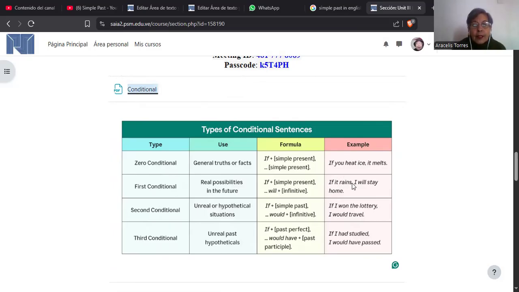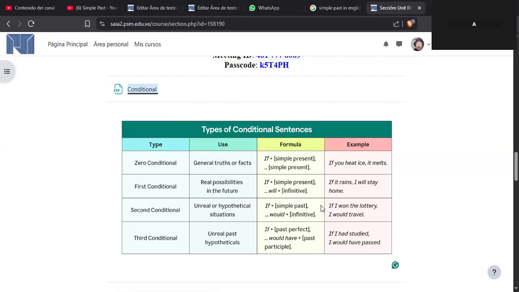If it rains, I will stay home. Okay? It's something that's happening and I have to stay at home because it's raining. If I go out, I can get wet, okay? The second conditional is unreal, it's hypothetical, a hypothetical situation. It has to do with the simple past and the modal verb would with the infinitive. For example, if I won the lottery, I would travel.